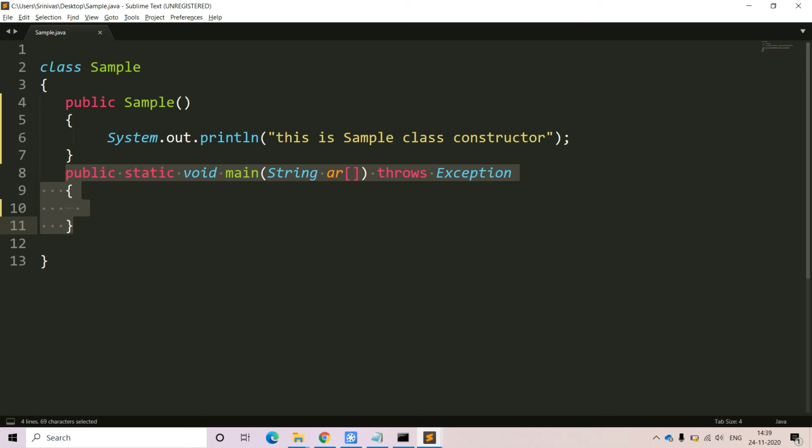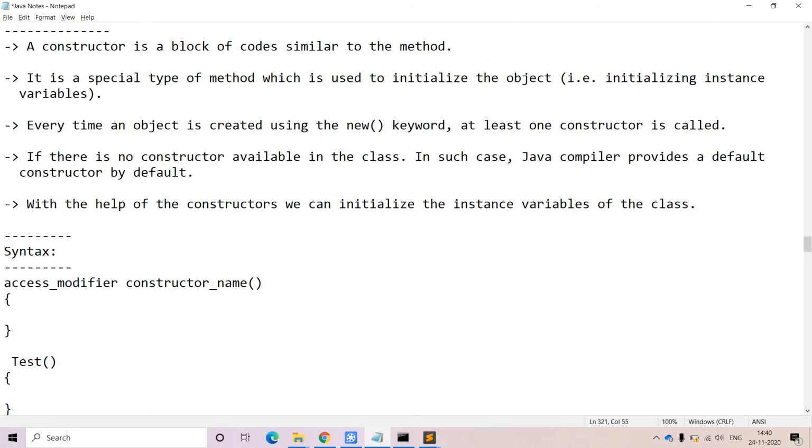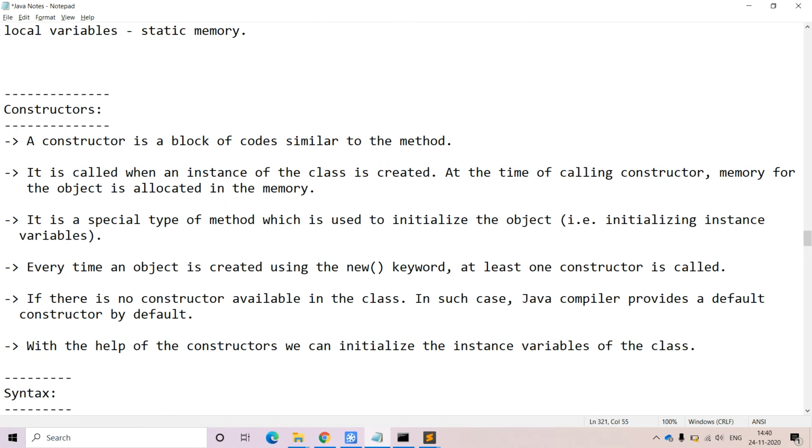If a static block is there along with the main method, the JVM preference will be given to the static block. The static block will be executed first, and after that the main method will come into the picture. But fortunately, there is no static block in this class. That means the JVM entry point is the main method, and within the main method nothing is there. Due to that reason, we are not getting any output in this example. Now, as per our discussion, the constructor will come into the picture whenever we create the object of the class. At that time it will come into the picture.